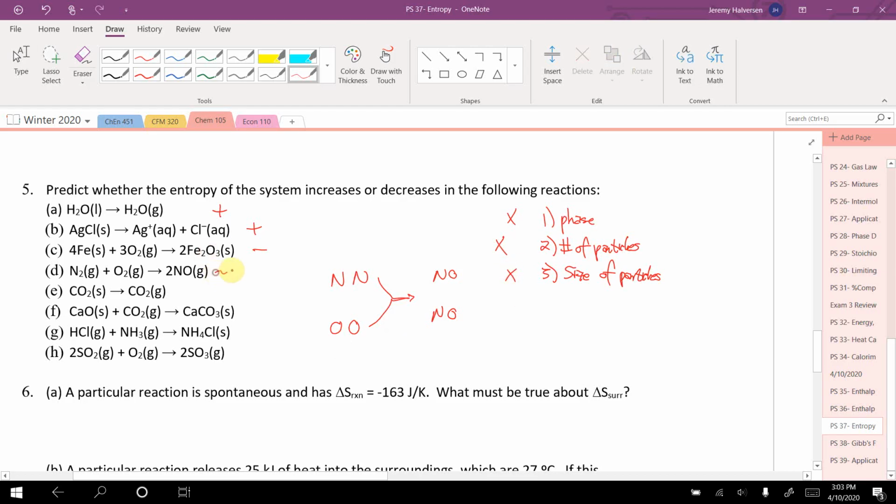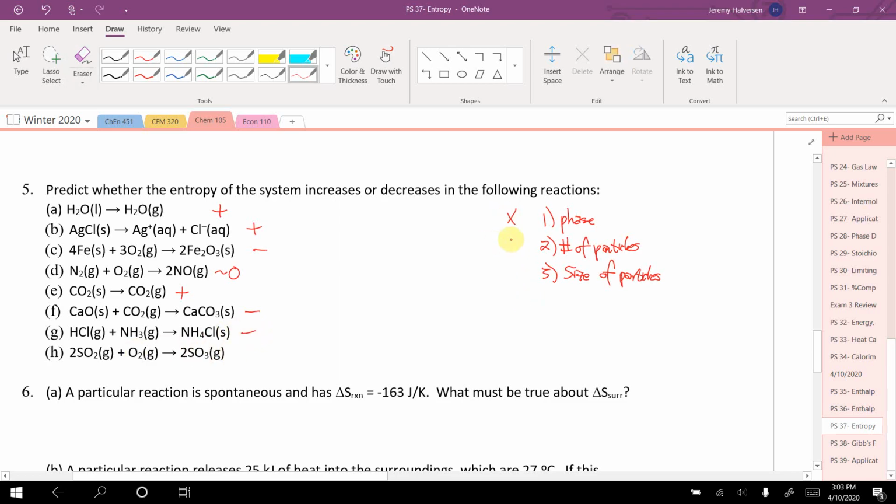So without numbers, I don't really know. I'm going to say that's pretty much close to 0 based on our methodology. Is it 0? I don't know. I'd have to look at numbers, but based on what they give me here, I can't tell. Solid to gas is increasing entropy for sure. Then we have solid and gas down to solid, so that's negative. Gas and gas down to solid, that's negative. Gas and gas to gas, that doesn't help.